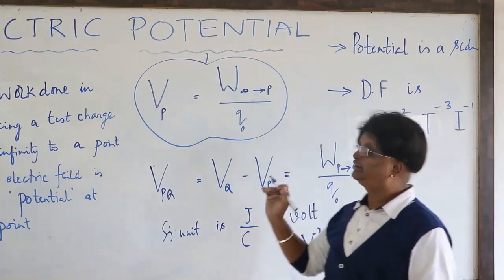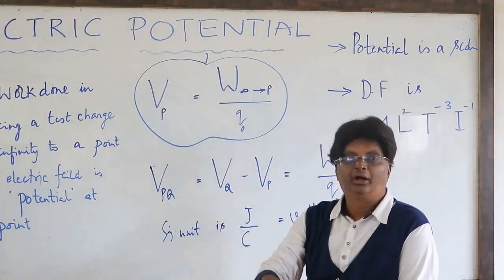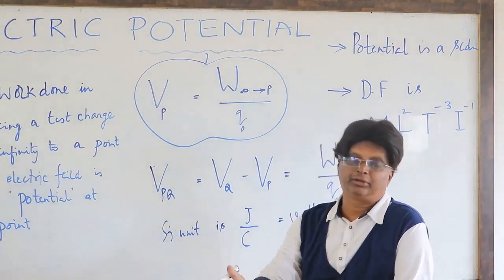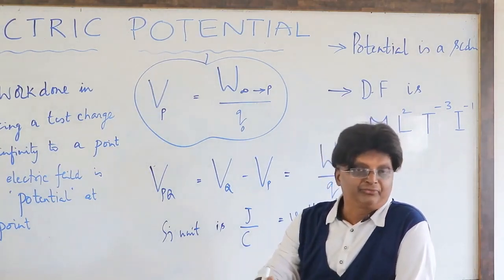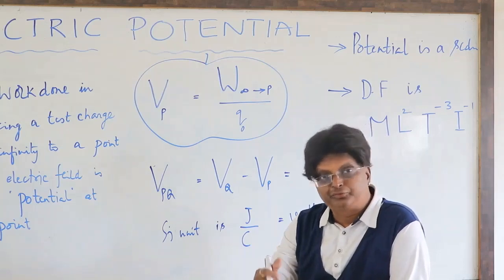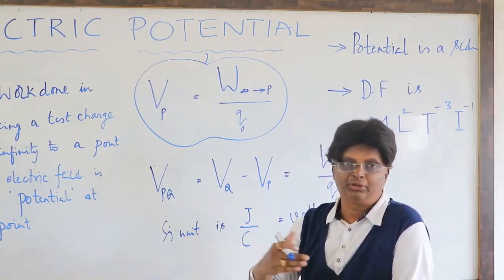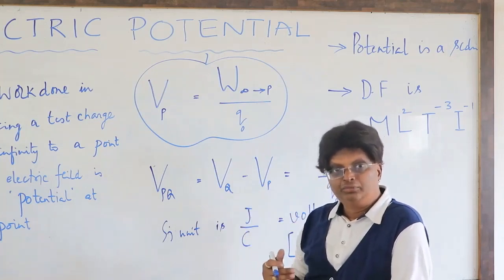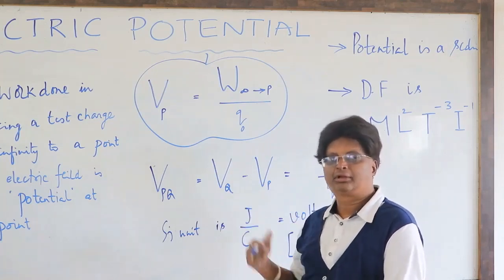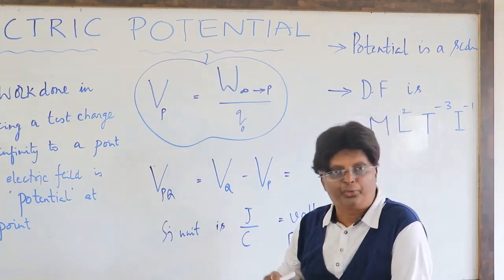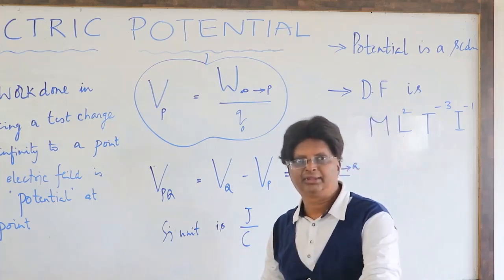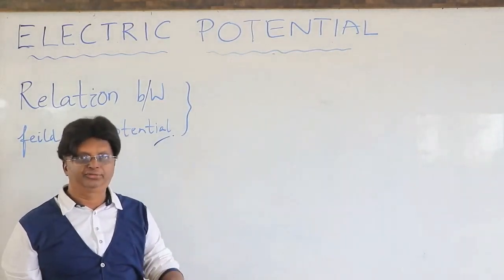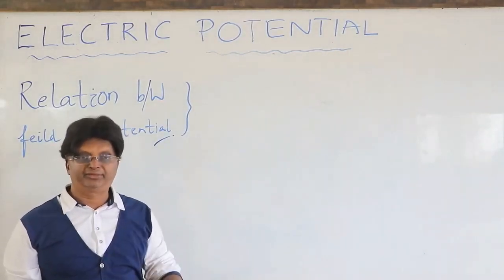Now, let us do some simple cases of finding the electric potential. The same we did earlier, you remember? When we defined electric field, we did the cases of intensity due to point charge, intensity due to dipole, and so on. The same way here also, now we do a very important concept of potential due to point charge. Let us see that. Yeah, friends, before that potential due to point charge, let us do one more important case.